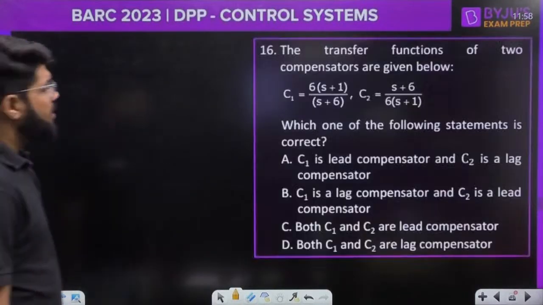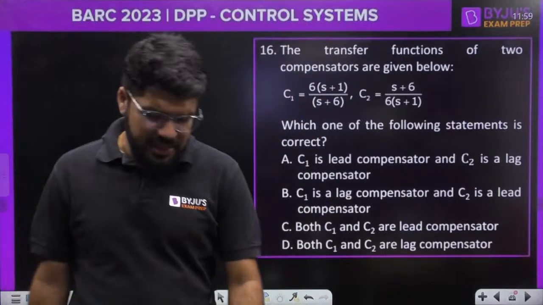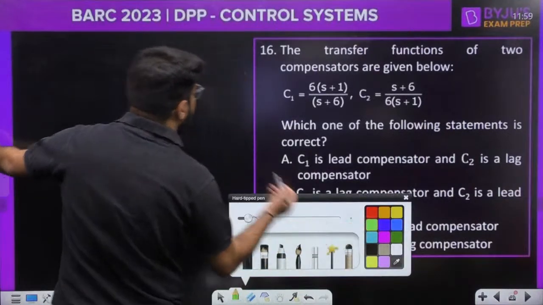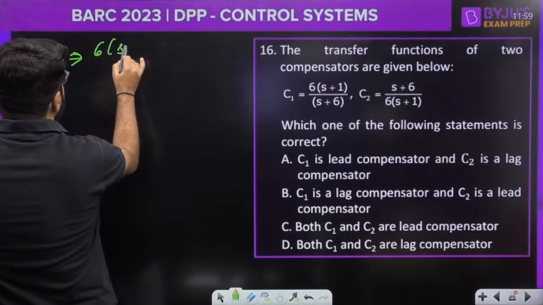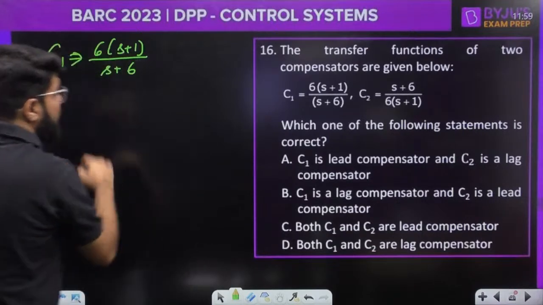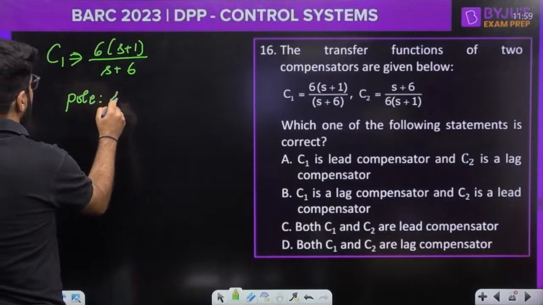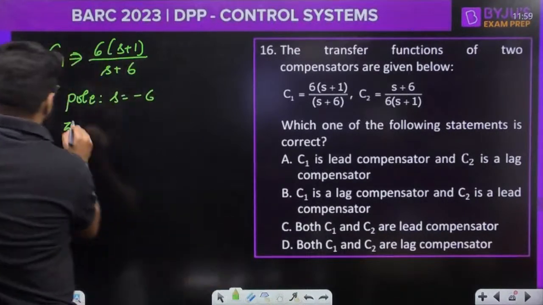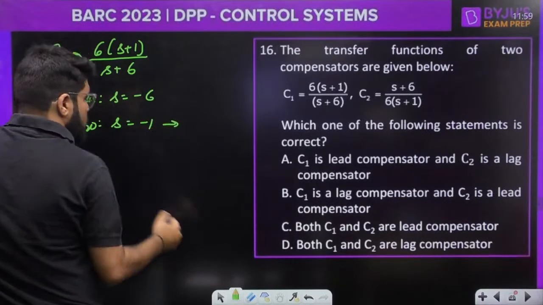Next question, number 16. There are two compensator transfer functions given. Which of them is lead, which of them is lag? A very fundamental question it is. So 6 S plus 1 divided by S plus 6. What is the pole and what is the zero? The pole is at -6, the zero is at -1, and which is closer to the origin?